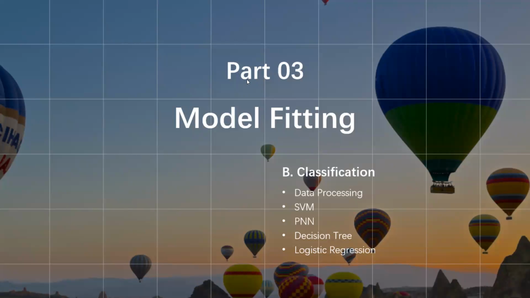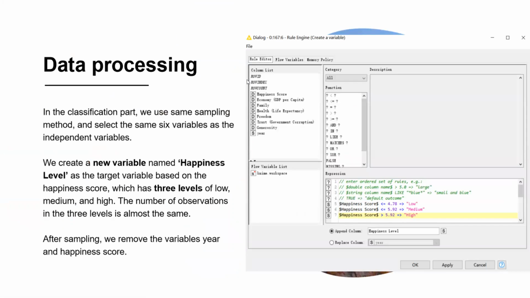The second part of our model fitting is classification. Also, we choose four algorithms for this part. At the beginning, we also do the data processing. We use the same six independent variables in this part, but we create a new variable named happiness level as a target variable based on the happiness score, which has three levels: low, medium, and high. You can see the screenshot on the right side. It shows how we do that in KNIME.